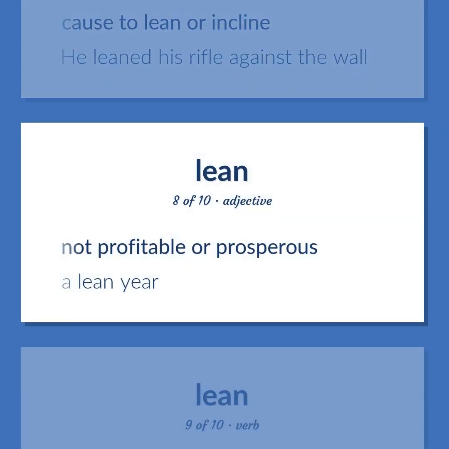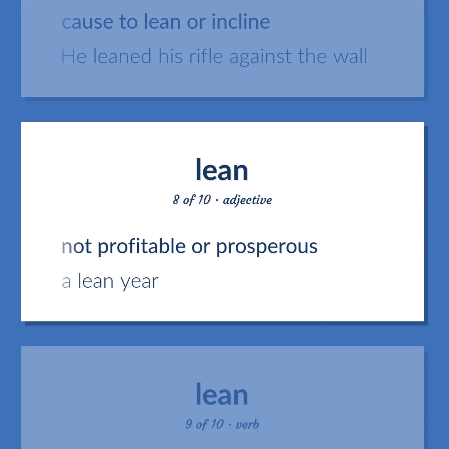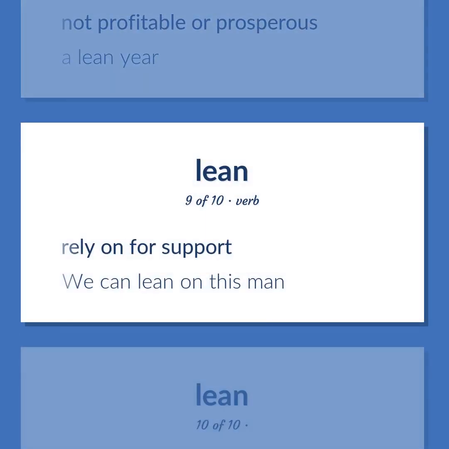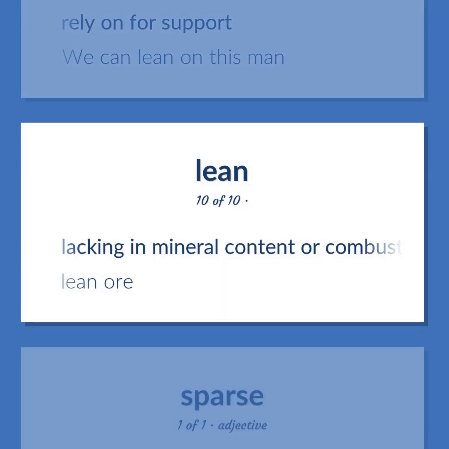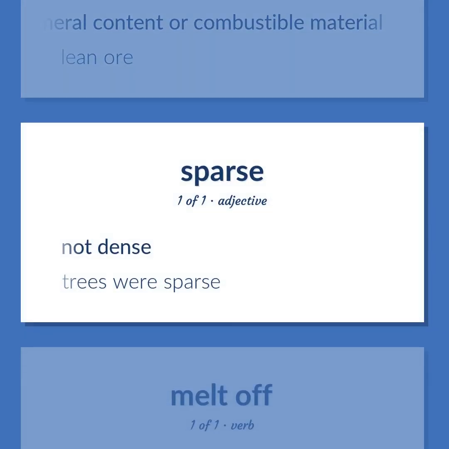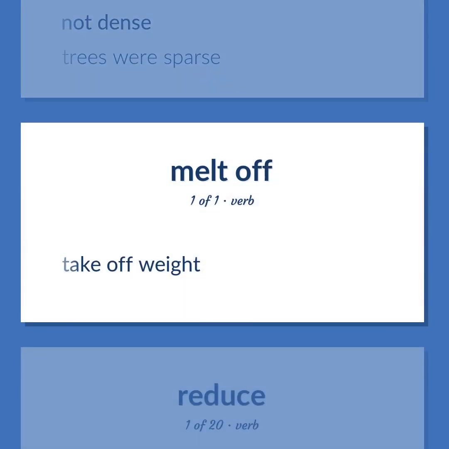Not profitable or prosperous. A lean year. Rely on for support. We can lean on this man. Lacking in mineral content or combustible material. Lean ore. Not dense. Trees were sparse. Take off weight.